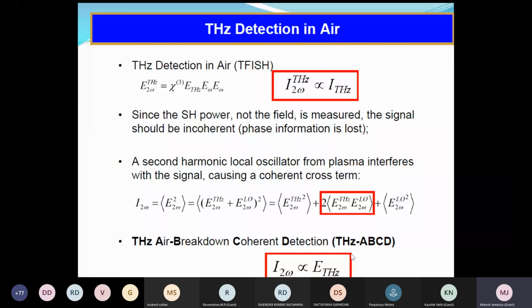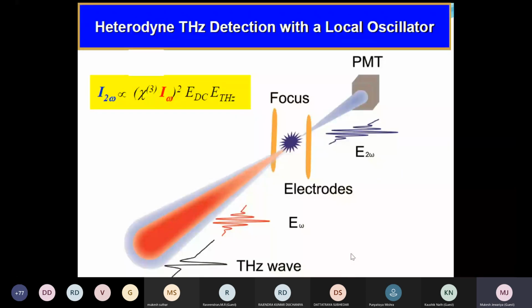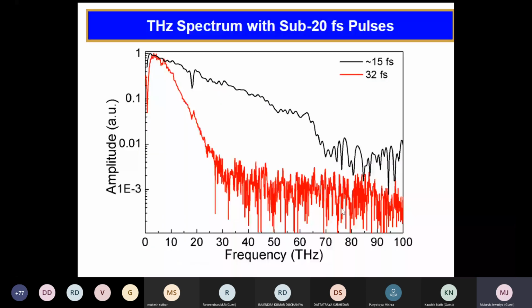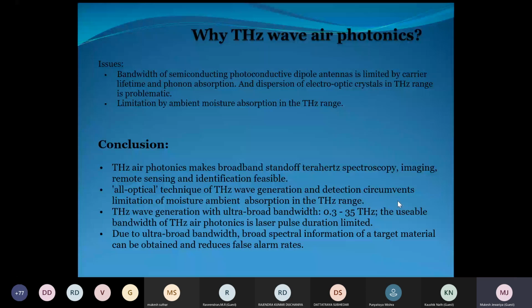These are slides for a technical session. Also, the terahertz strength depends on what femtosecond pulse you are using: 15 femtosecond, 100 femtosecond, 150 femtosecond, like this. If you use a shorter pulse, you will get more and more terahertz. You see, at 32 femtosecond you get just up to 20 terahertz; at 15 femtosecond you get up to 100 terahertz. So why terahertz air photonics? We call it terahertz air photonics because it can give a broadband up to 100 terahertz. A crystal gives up to 3 terahertz. An antenna gives up to 2 terahertz.